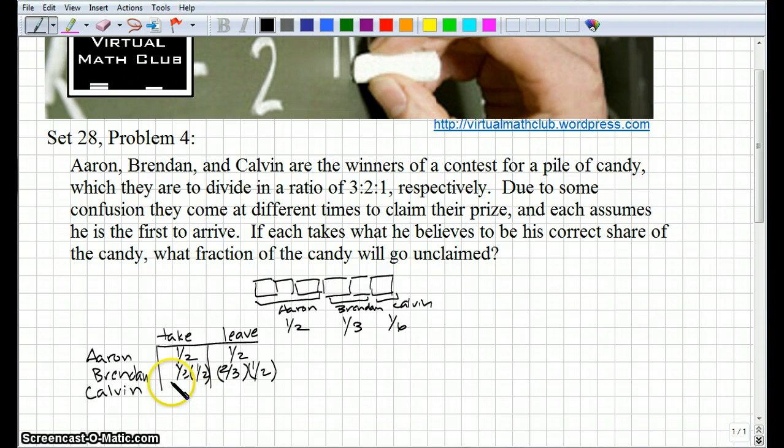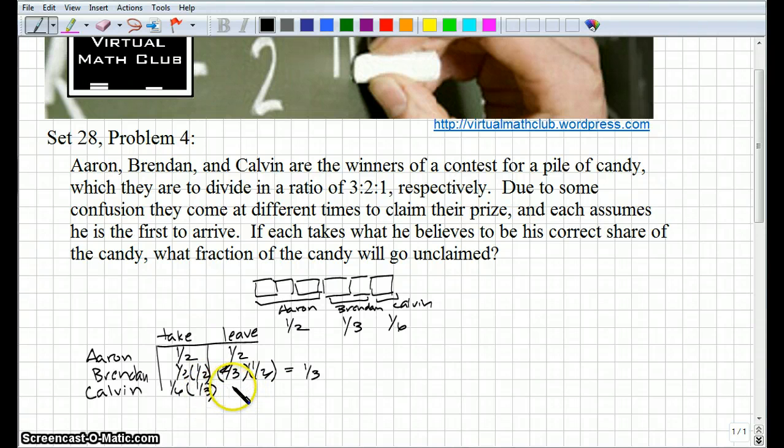and he's going to take 1/6 of, actually I could write this out, or simplify this. This would actually just be 1/3. Okay. So he's going to take 1/6 of what Brendan left, which is 1/3 of the candy. Okay.